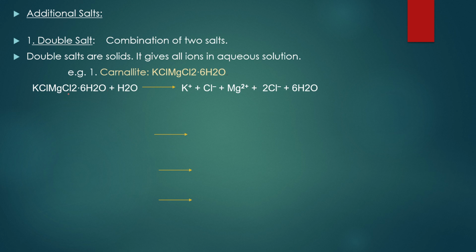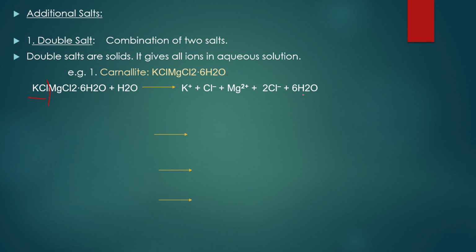You need to identify the two salts which are present. One is KCl and the other is MgCl2. After splitting them, you have to again split these individual salts: KCl as K+ and Cl− ions, MgCl2 as Mg2+ and 2Cl− ions, and along with these you are also getting the water molecules, 6 moles of water molecules.